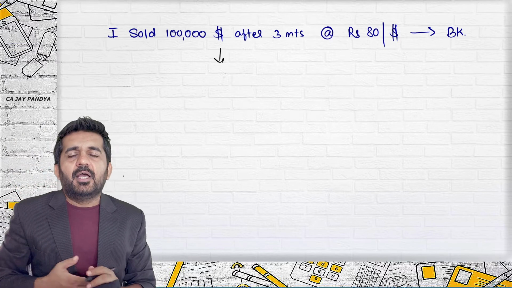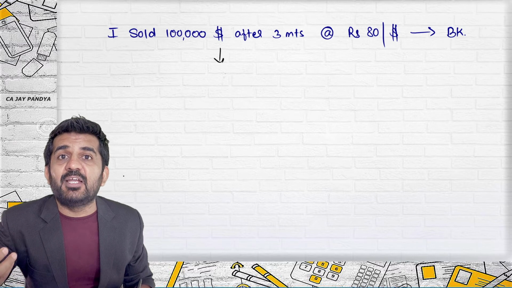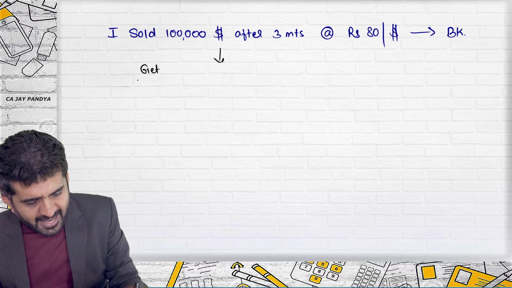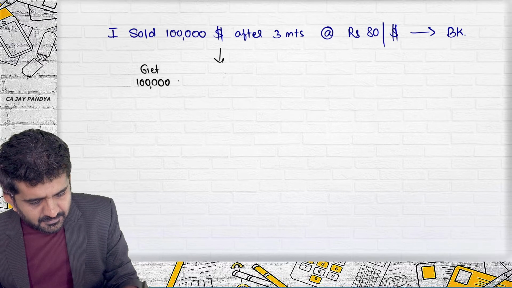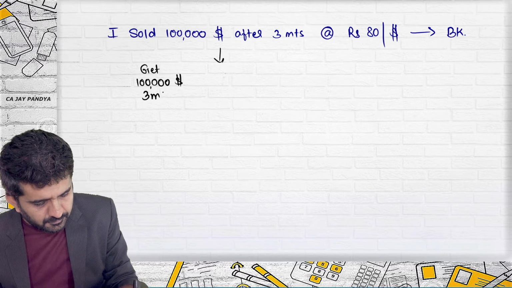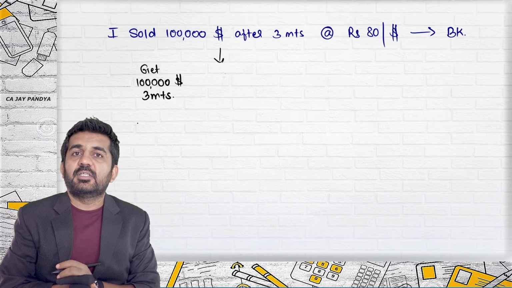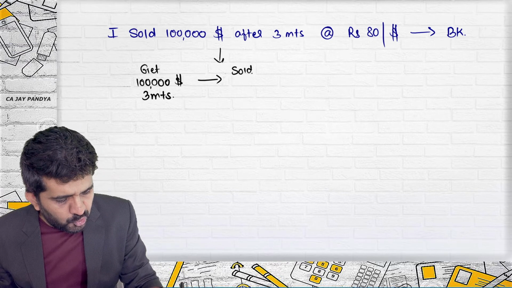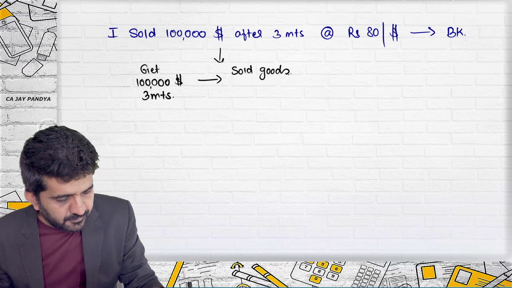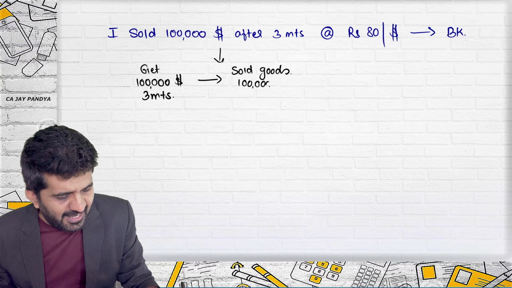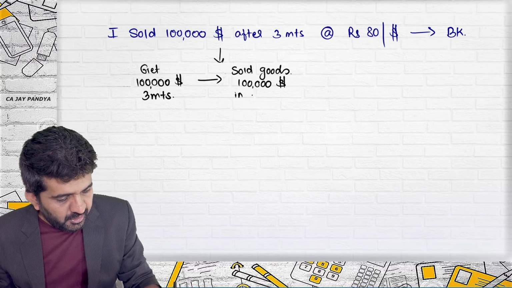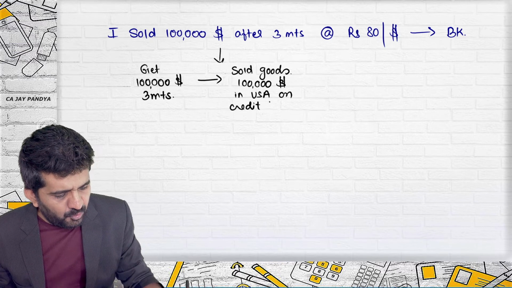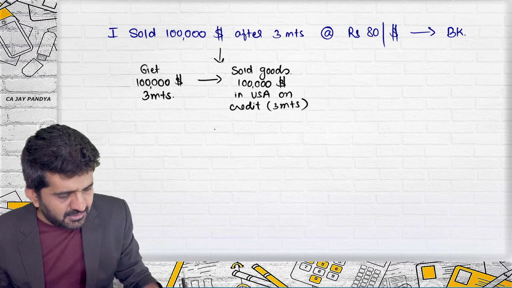If you are selling $1 lakh after 3 months, means you are going to get $1 lakh after 3 months. What does it mean? You have sold goods of $1 lakh in USA on credit, and you have given credit period of 3 months.